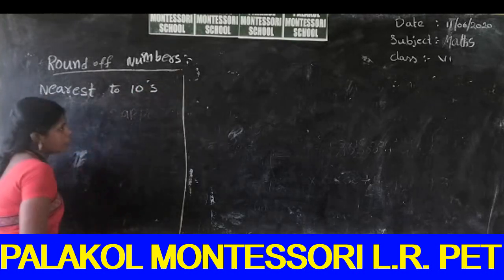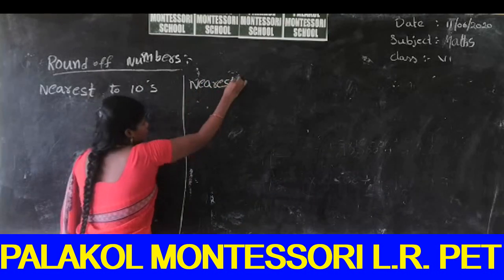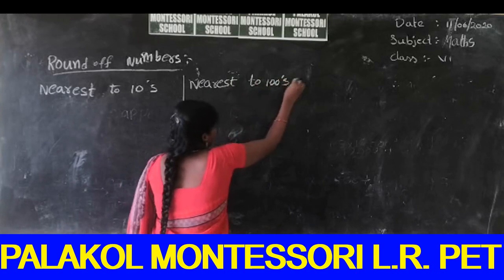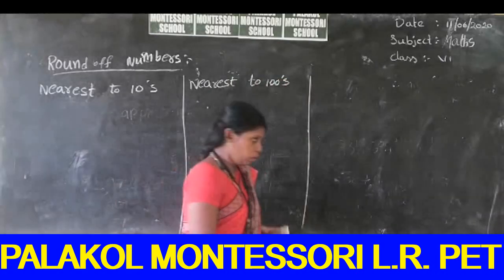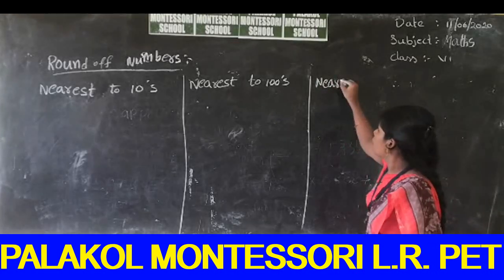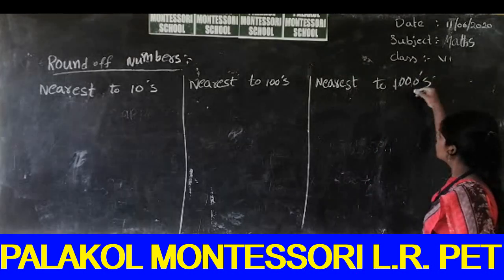In the same way, nearest hundreds. In the same way, nearest thousands. First,